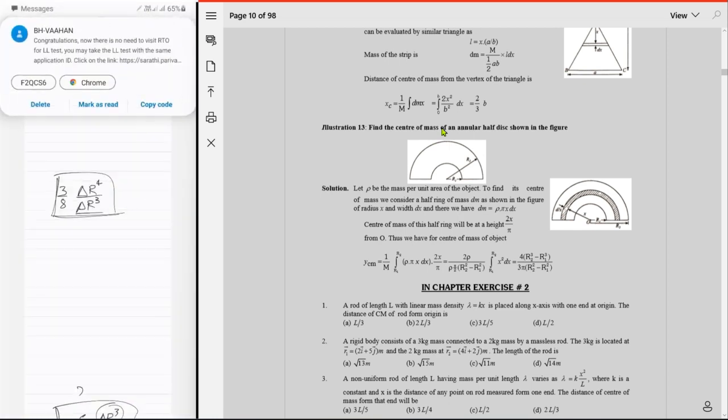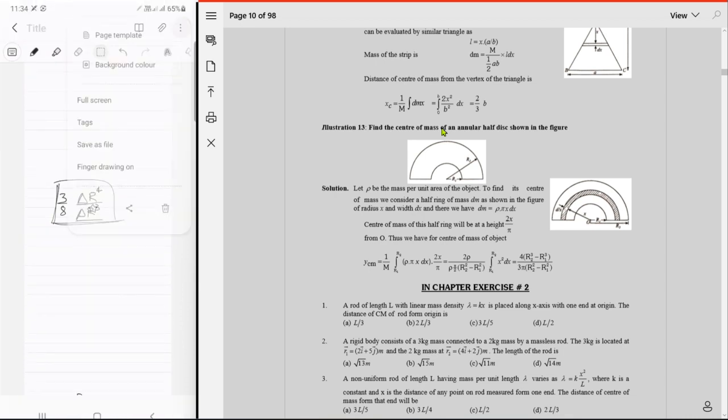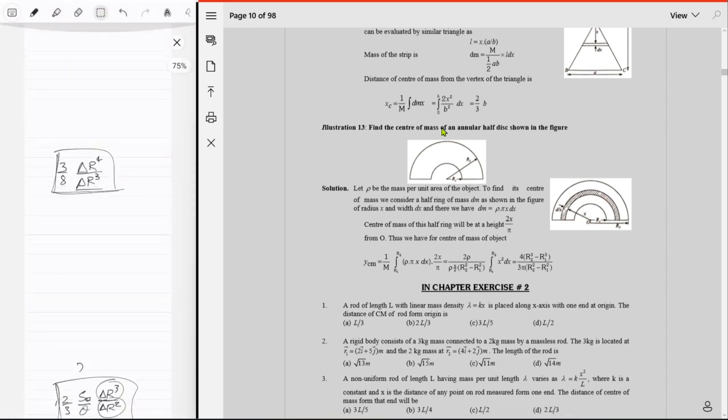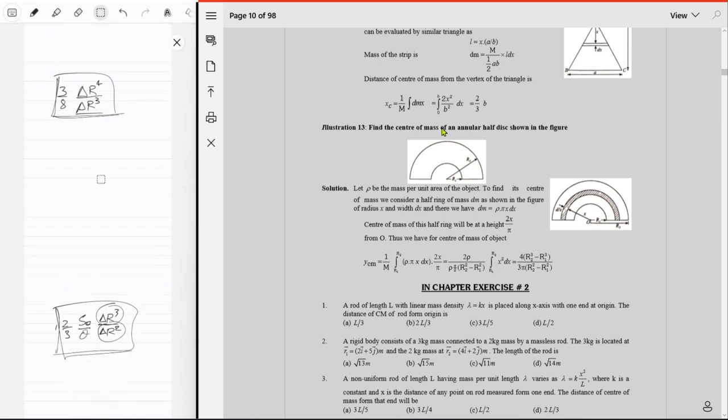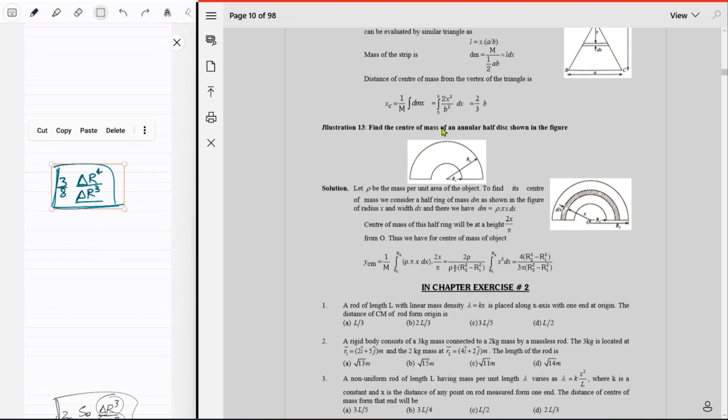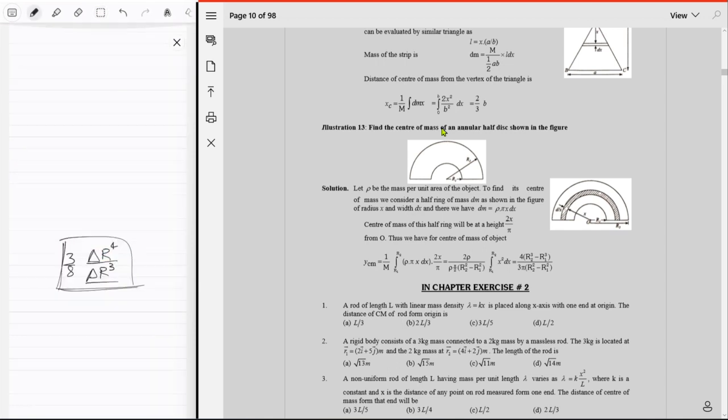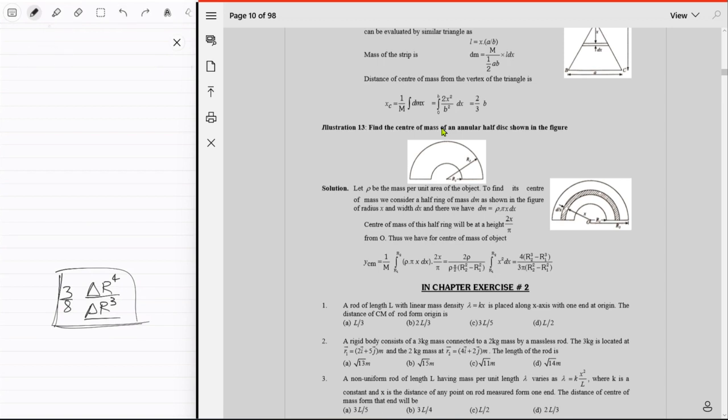So okay, we don't want that. Just wait a second. Okay, so you got these two formulae, right? We'll be using these. We will remember that anyway, so no need, right? What was that one? Wait a second. 3/8, right. I think we should probably remember this thing. So you have the hemisphere. I'm just going to write it. Hemisphere: the center of mass is 3/8 delta r to the power 4 upon delta r cubed.